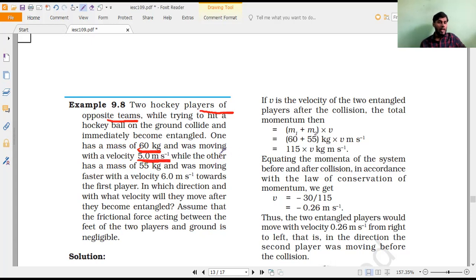The other has a mass of 55 kg and was moving faster with a velocity of 6 meter per second towards the first player. It means two players are coming towards each other and are going to become entangled. In which direction and with what velocity will they move after they become entangled? Assume that the frictional force between the feet of the two players and the ground is negligible.